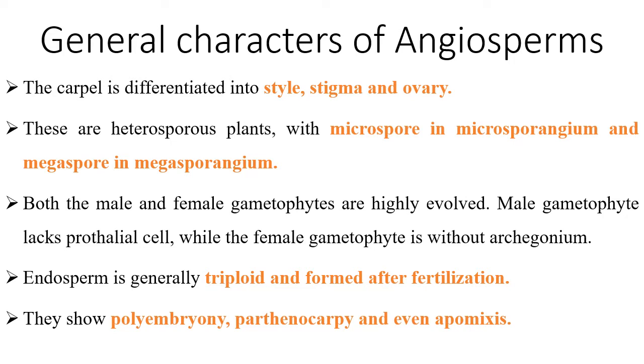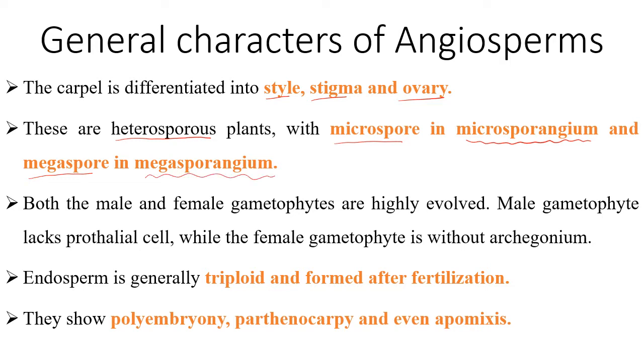The carpel of angiosperm is differentiated into style, stigma, and ovary. We will see this in detail on the next slide. These are heterosporous. Two different types of spores are developed: microspores and megaspores. Microspores are present within microsporangium, whereas megaspores are present within megasporangium.